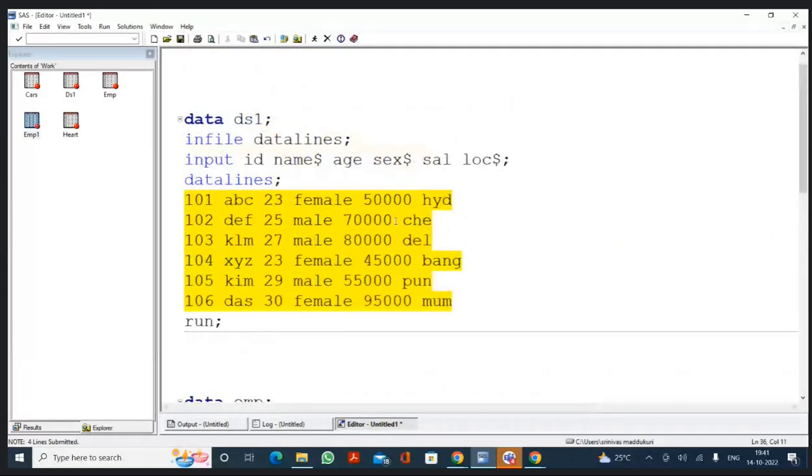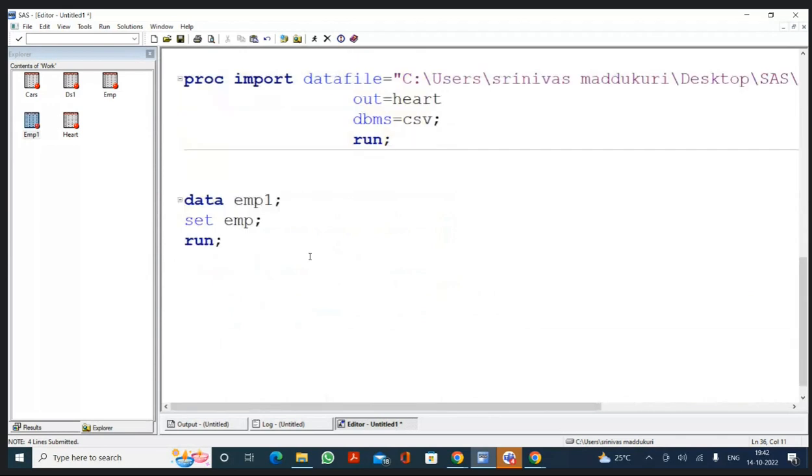By seeing this program, how many different types of colors can we see? As we discussed in the last class, we can see 5 different types of colors here. What do these colors indicate? Remember, in the program, if you see anything in dark blue color, that dark blue color represents keywords.